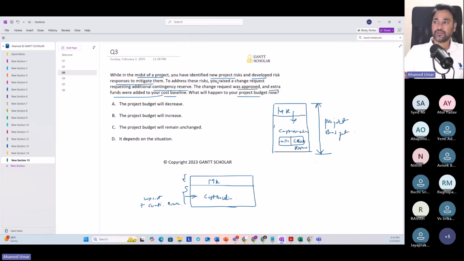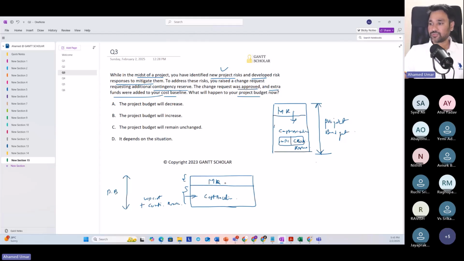Now we have unplanned in-scope work. We have identified new project risk and we need to manage them. This was not initially part of the agreed scope, but now we need to do it. So it's valid work, and it was not part of the plan. If you want to manage unplanned in-scope work, we have to use the management reserve. Management reserve and cost baseline put together form the project budget.